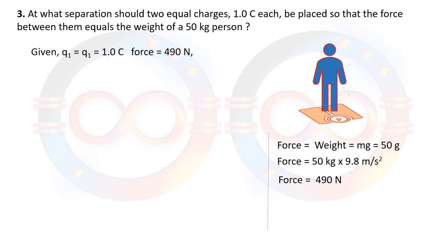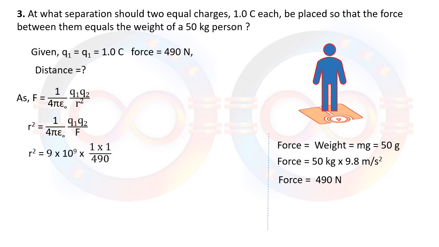Now these two charges are placed at a separation of, suppose, r, which we are going to find. So let us use the formula again given by Coulomb's law, that is F = 1 by 4 pi epsilon naught q1 q2 upon r square. From here, exchanging r square with F, r square is equal to 1 by 4 pi epsilon naught q1 q2 upon F. Put the value 9 into 10 raised to 9 as 1 by 4 pi epsilon naught.